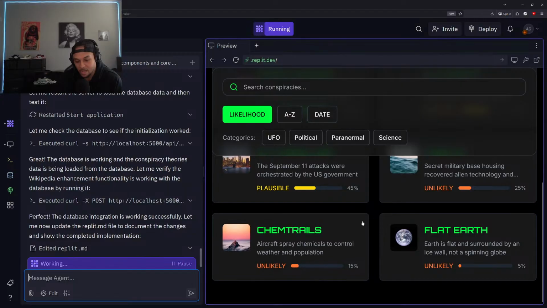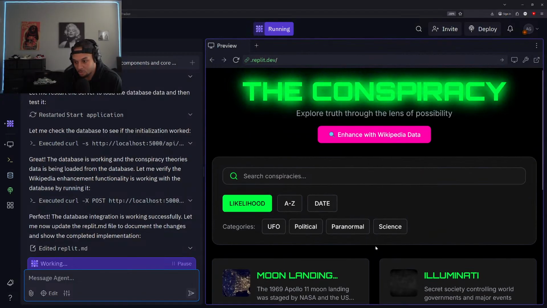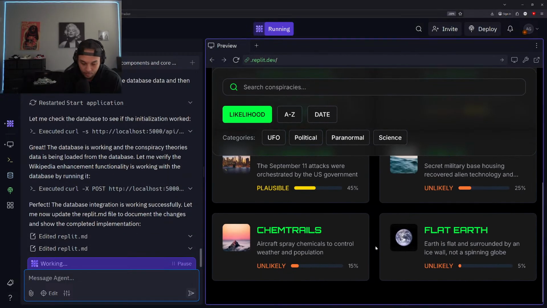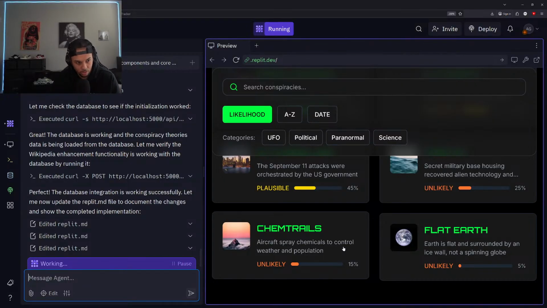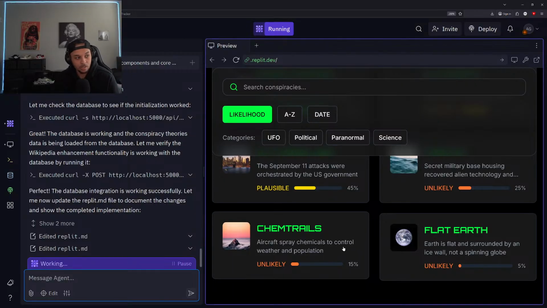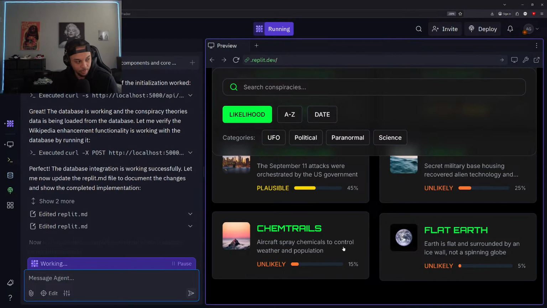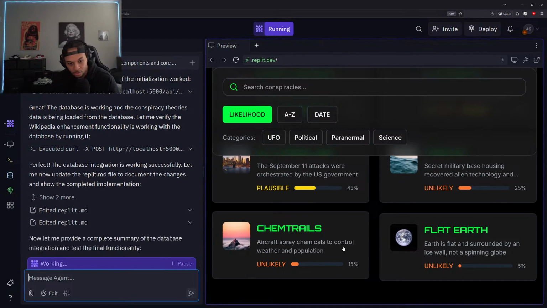So yeah, once we get this database updated, we just need to double check and make sure Wikipedia is able to pull good information. We can add a couple more theories in here, or more than a couple. We can just really evaluate which theories should be added in and go from there. There are a lot more features and capabilities we can drop in here. Just need to get that foundation as always.